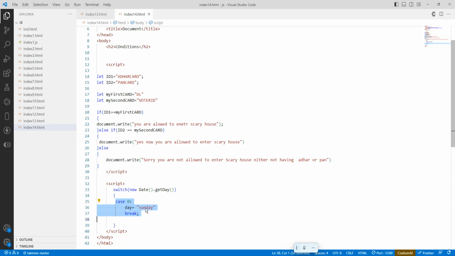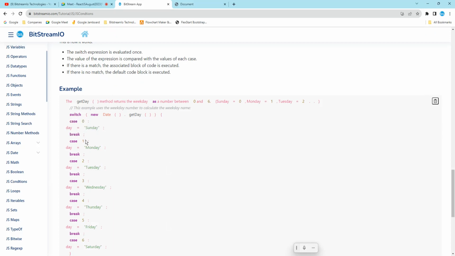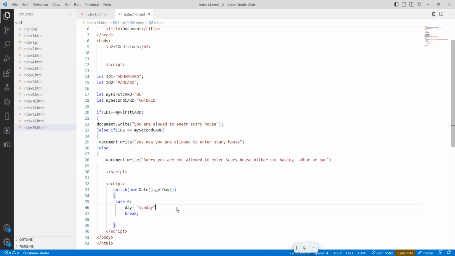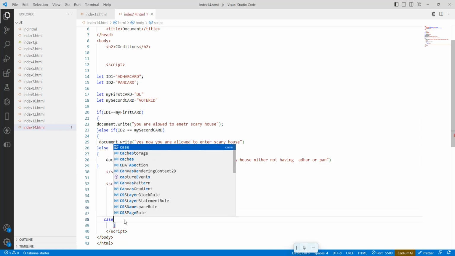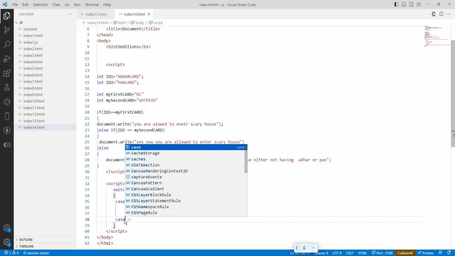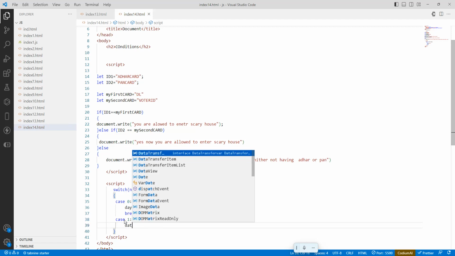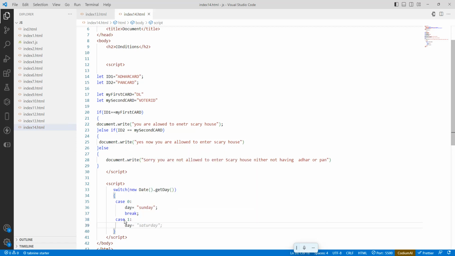Okay, so Sunday is there. Still we have six days. The case 0 for Sunday is over, so just add a semicolon. Next is case 1, day equals Monday, and again break.